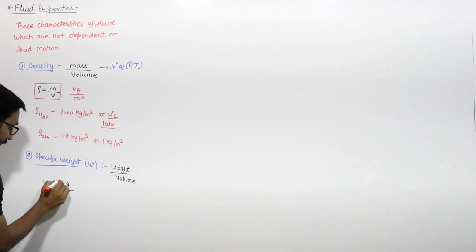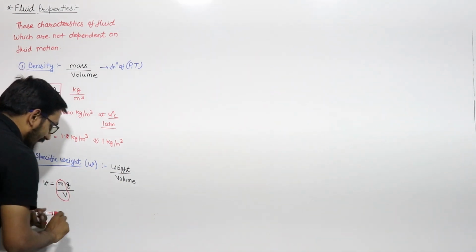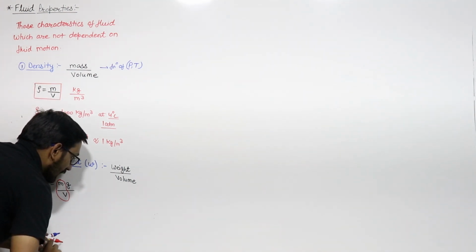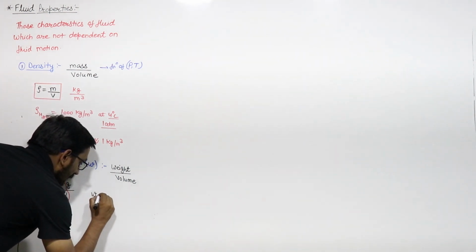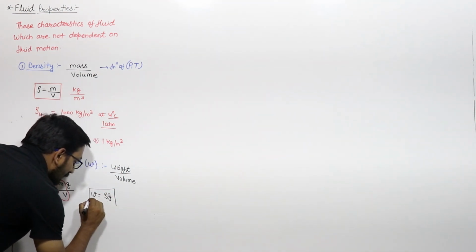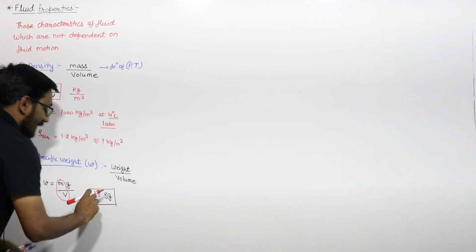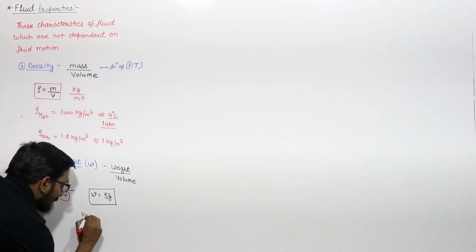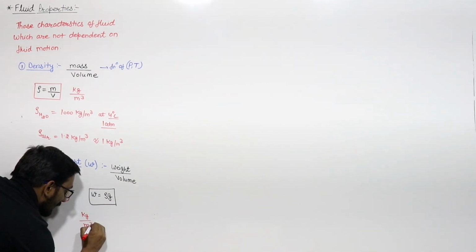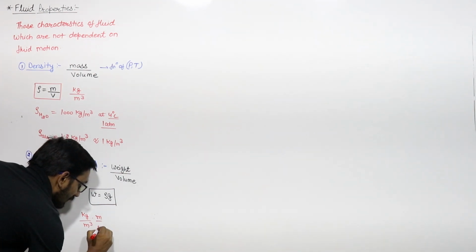And you can see that this mass per unit volume is density. So you can write here that your specific weight will be equal to rho into g. And if you want to find the unit, the unit of density is kg per meter cube, into g, whose unit is meter per second square.